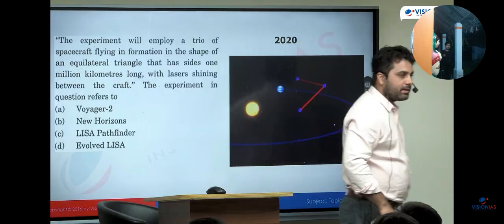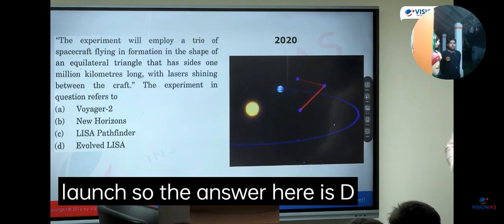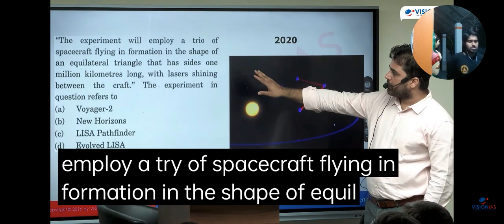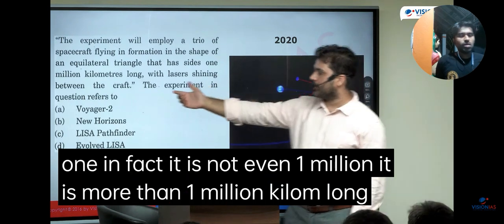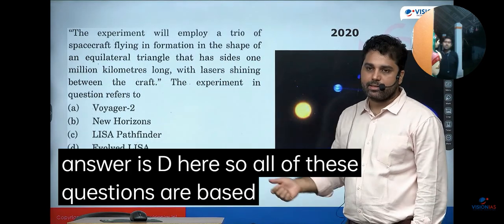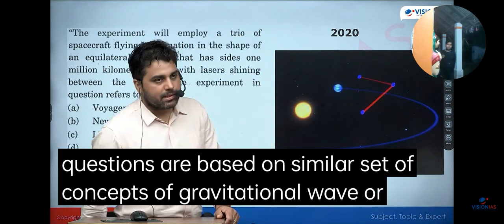It has not been launched yet, it will launch between 2030 and 2035. So the answer here is D, employ a trio of spacecraft flying in formation in the shape of an equilateral triangle. In fact, it is not even 1 million, it is more than 1 million kilometers long. The answer is D here. All of these questions are based on a similar set of concepts of gravitational waves and Einstein's theory of relativity.